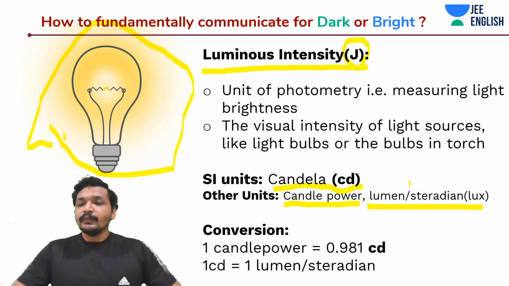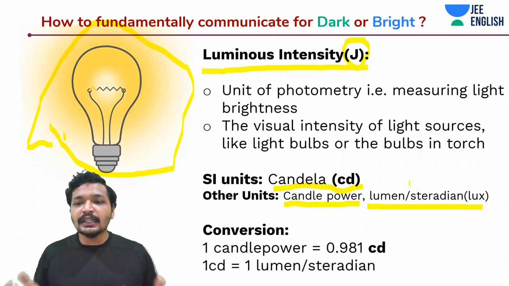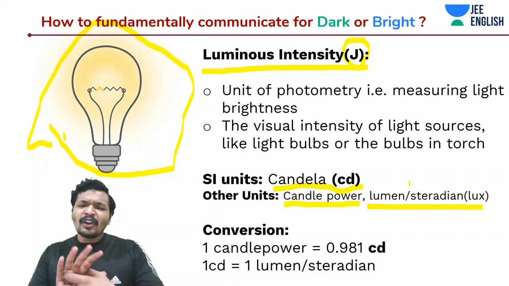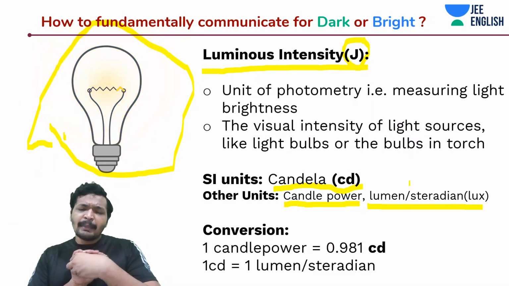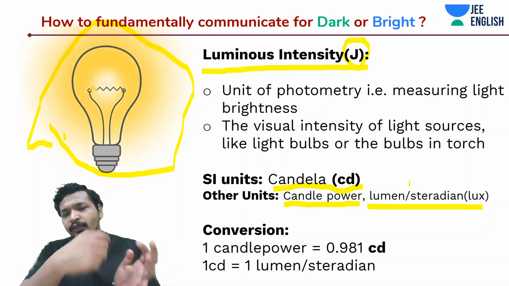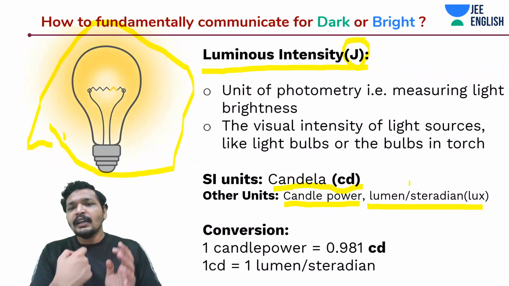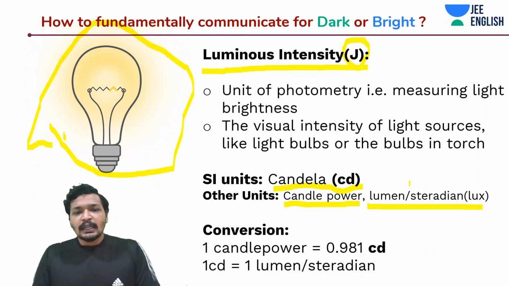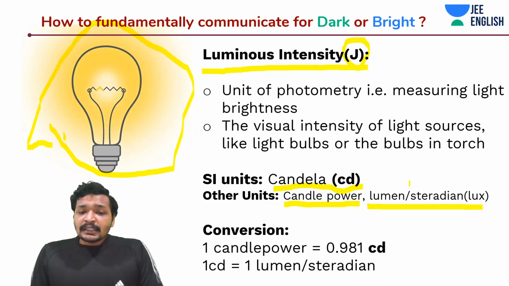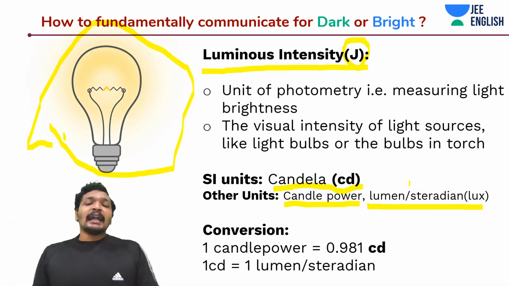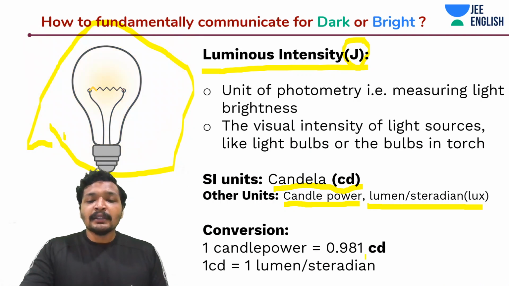per steradian. Steradian is a solid angle. We'll talk about what a steradian is. Basically it's the solid angle of a cone. If I am emitting some light, this light has a solid angle which is going to look like a cone. So we take this solid angle from this point as the cone's apex angle. Alright, guys. And now, how do I convert candle power if I'm given anything? This may not come up, but a small thing to remember is that candle power is equal to 0.981 candela.